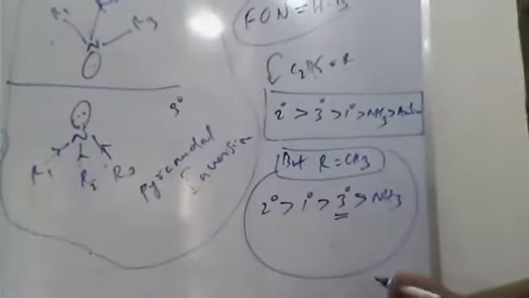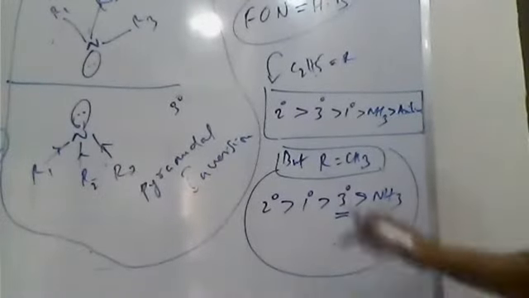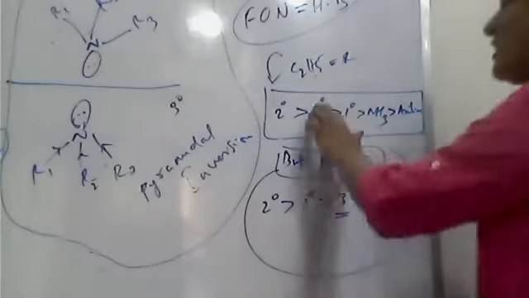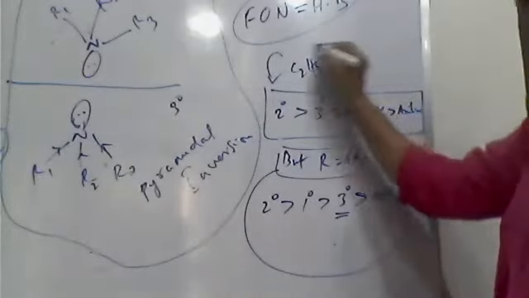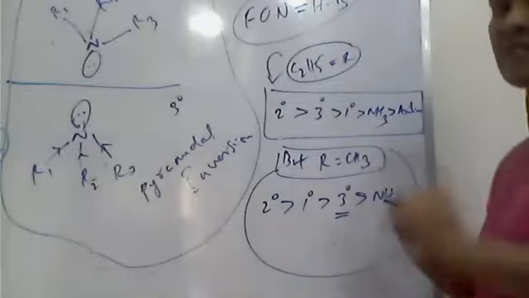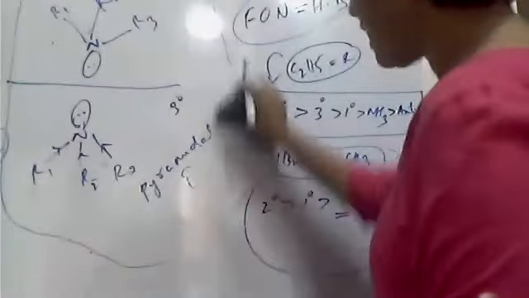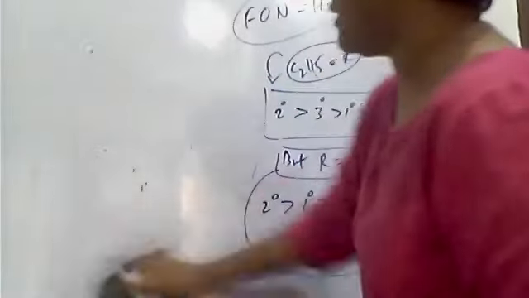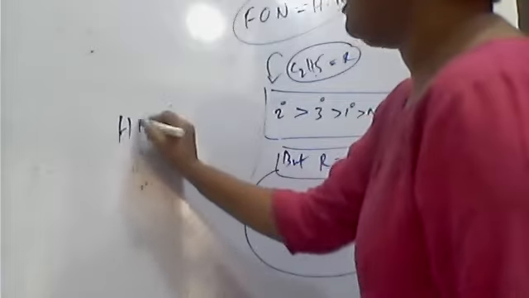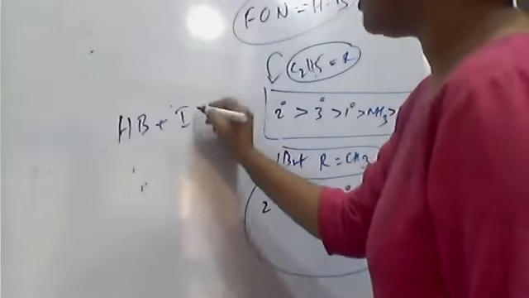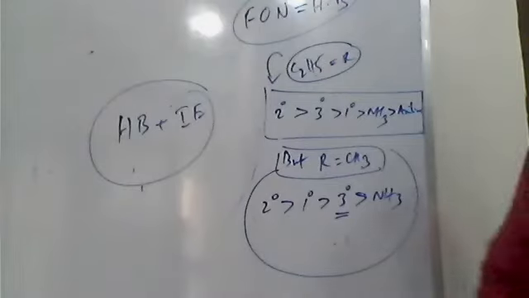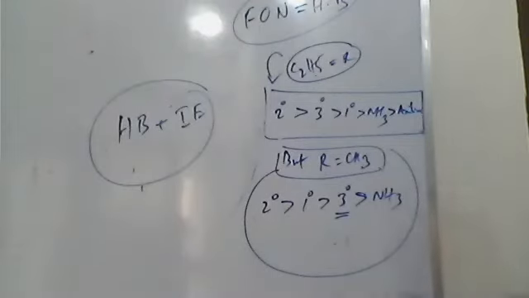So when we measure the basic nature of amines with ethyl and methyl groups, along with hydrogen bonding, the plus I effect also affects it.